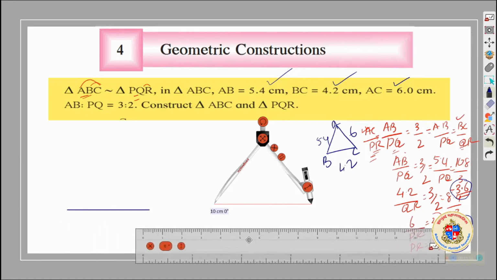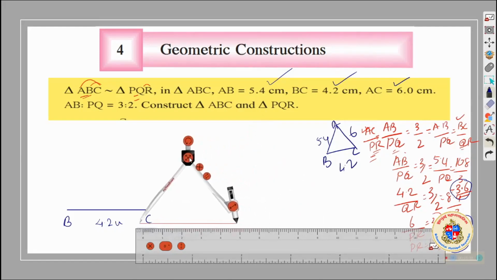Okay, then we will mark it as BC. Without fail you should mark it, otherwise later it will become difficult for you. 4.2 unit. I'm not writing centimeter because my scale is not in centimeters. Then B to A is 5.4, C to A is 6. That we will be doing with the help of compass.